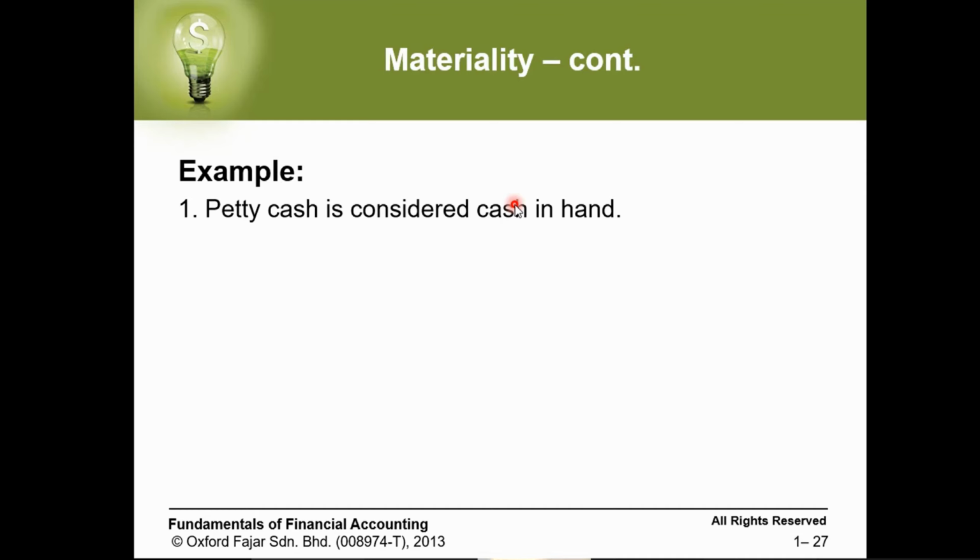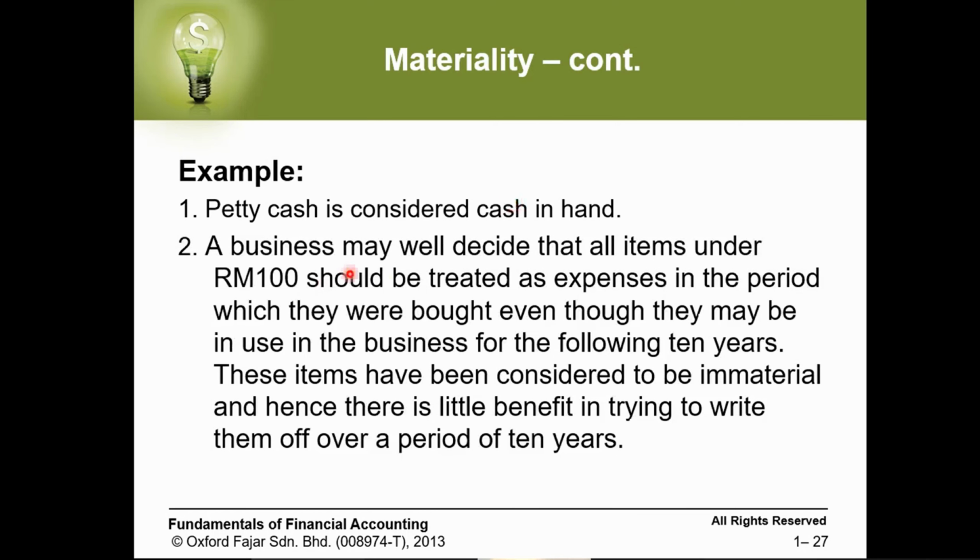Let's say buying tea, coffee, some stationery, these simple things. So for this one we don't report the changes in detail. Yes, we need to record it, but it's different compared to the big cash we have, like when we pay salaries and so on. A business may well decide that all items under 100 should be treated as expenses in the period.